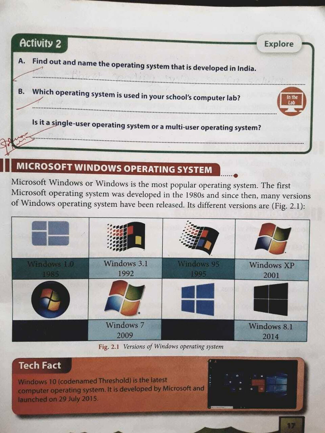It was developed by the Microsoft company, and students, this is a very big company. Microsoft is a very big company, and it launched the operating system Windows 10 on 29 July 2015.